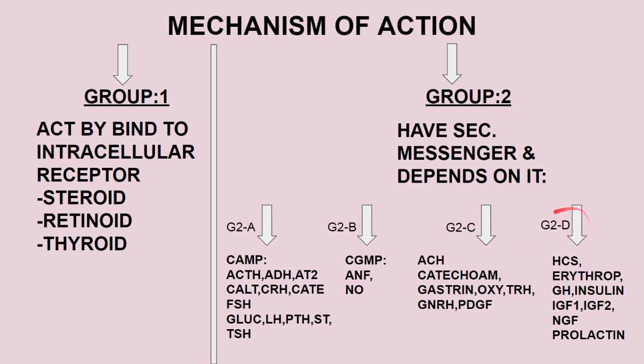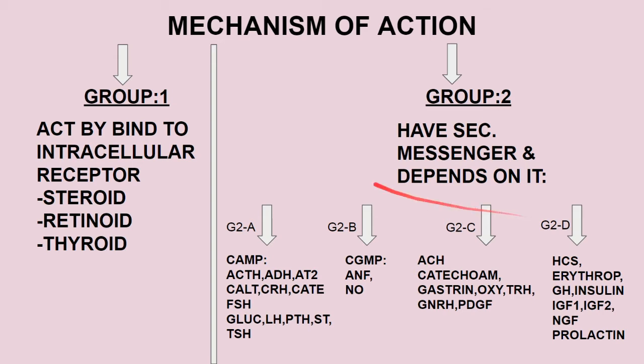In group 2D the secondary messenger is the kinase or phosphatase cascade. Here the hormones are human chorionic somatomammotropin, that is HCS, erythropoietin, growth hormone, insulin and insulin-like growth factors IGF-1 and IGF-2, nerve growth factor, prolactin, etc.